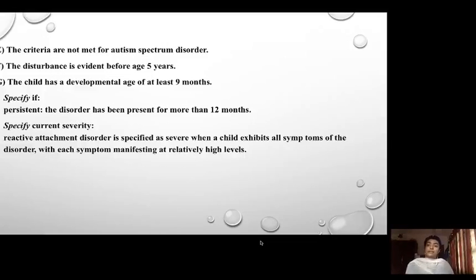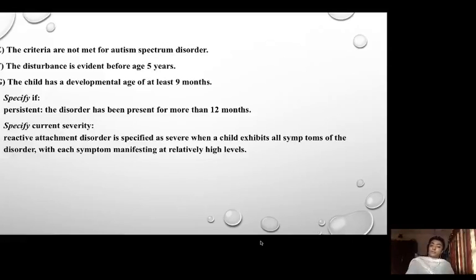Criterion E is that the criteria are not met for autism spectrum disorder. So any of these symptoms must not meet the criteria for autism spectrum disorder. The disturbance is evident before 5 years, that is criterion F. So it should be evident before age 5 years, and the child has a developmental age of at least 9 months. And the therapist or psychologist must also specify if the symptoms are persistent, that is, the disorder has been present for more than 12 months, and also must specify the current severity.